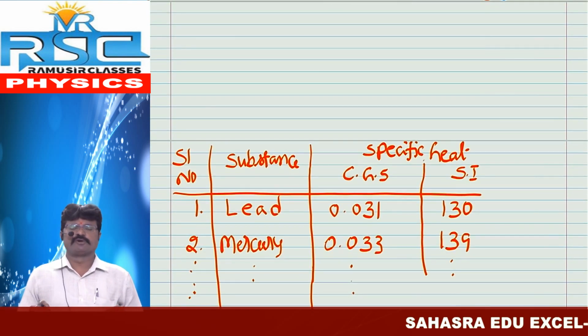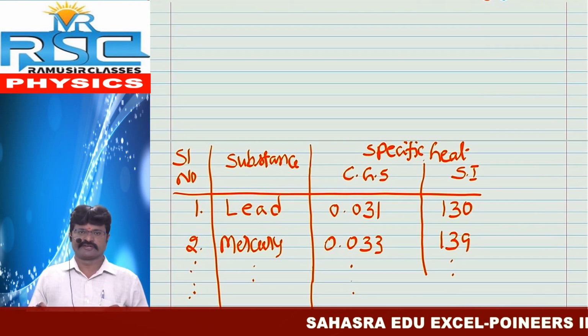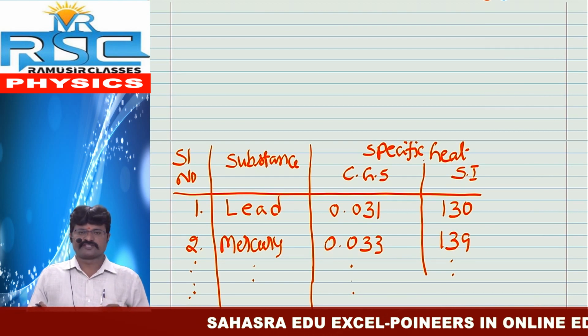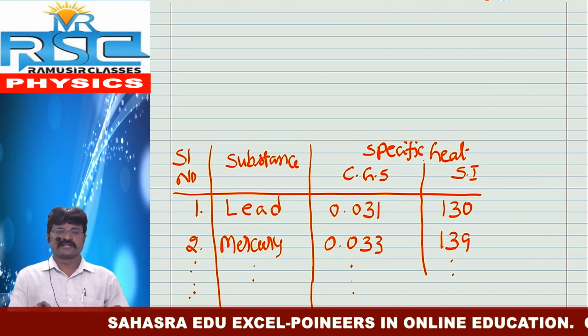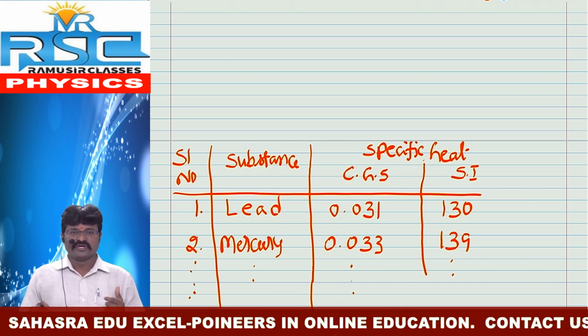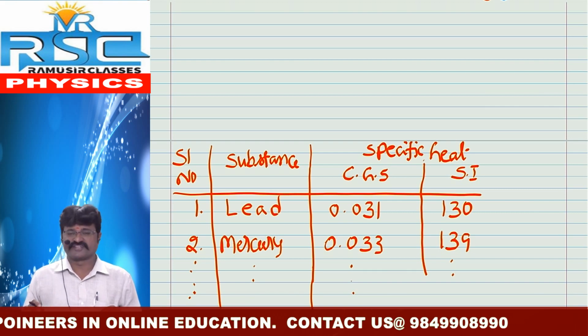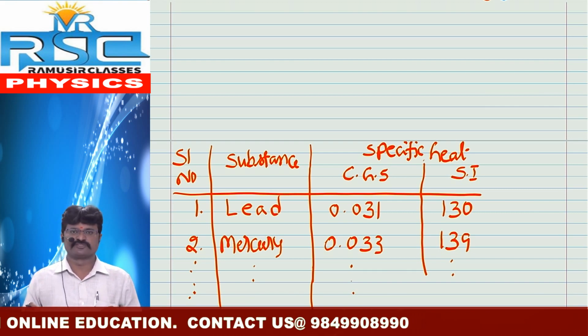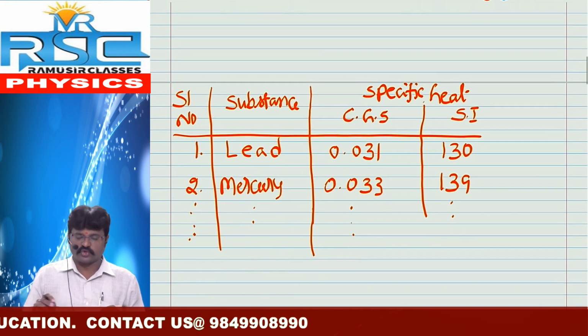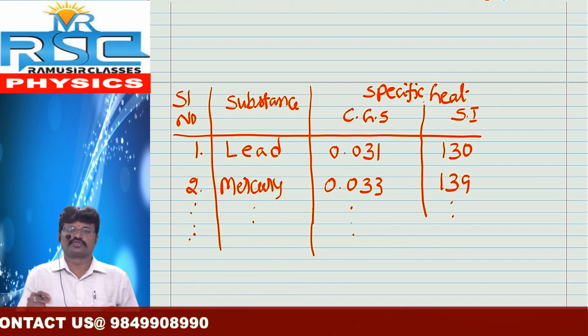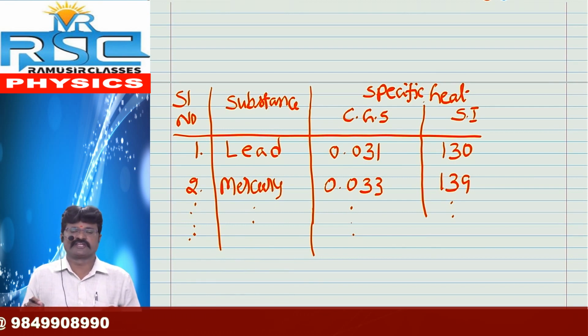Now we are going to discuss one of the most important points. There are so many substances, and these substances have different specific heat values. Let us see two examples. With the help of these two examples, we can understand the remaining examples.